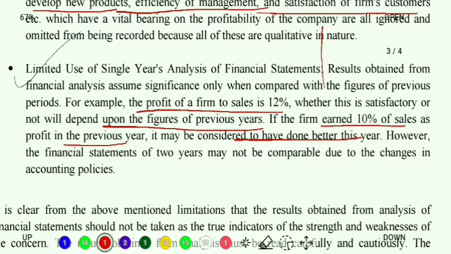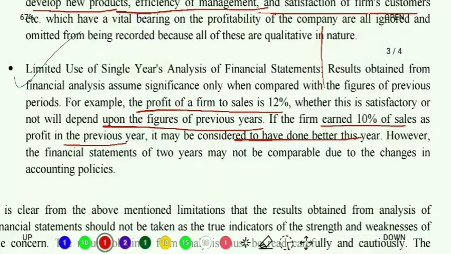Individually, on its own, this profit of 12% does not have any impact on my mind. Single year analysis of financial statements is not of much use. But the moment I compare it with the data of my previous year, I understand that last year it was this and now it is this, so it is doing good or bad.